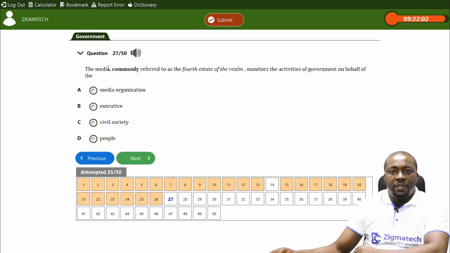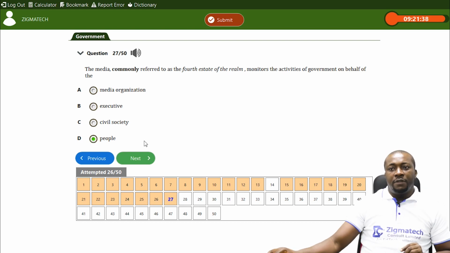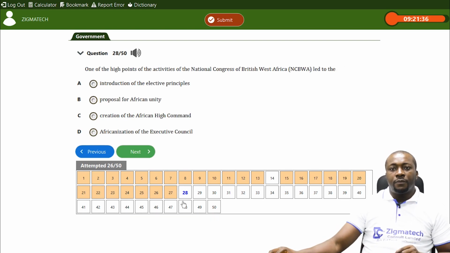Then question number 27. The media, commonly referred to as the fourth estate of the realm, monitors the activities of government on behalf of the, is it the media organization? It wouldn't do that on behalf of the media organization. Is it the executive? It's not on behalf of the executive, which is the government; it monitors its activities. Is it the civil society? Is it the people? It's on behalf of the people. It monitors government activities on behalf of the people.